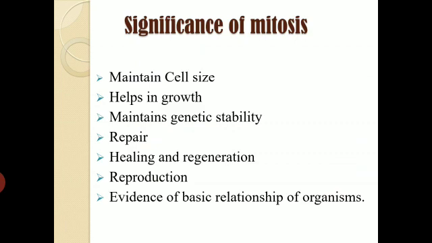Next thing is that mitosis provides evidence of a basic relationship of organisms. You see, all kinds of organisms have the same way of dividing themselves, right? Most organisms divide by mitosis, and hence it supports the basic relationship of all living things, that we all have something in common, and we share evolutionary relationships. So that is basically the evidence of a basic relationship of organisms.